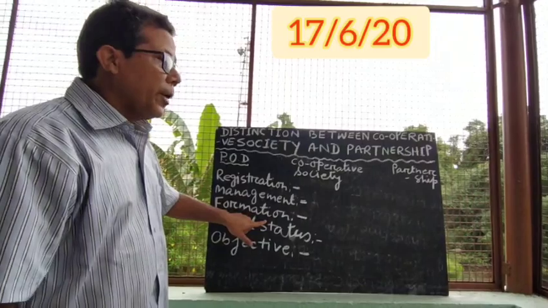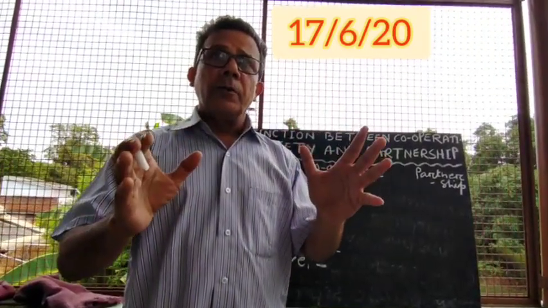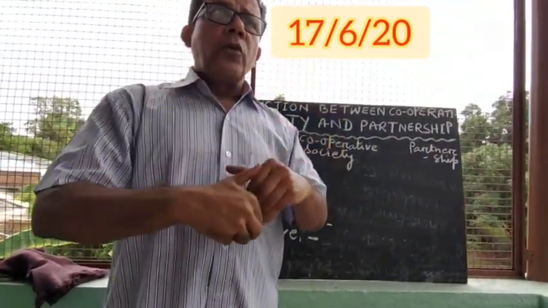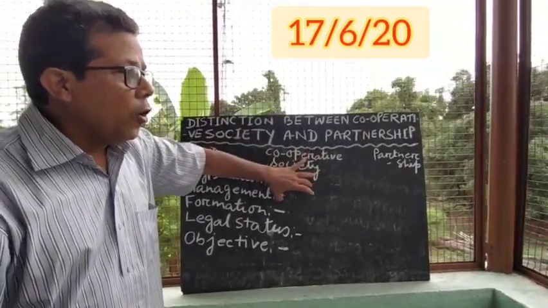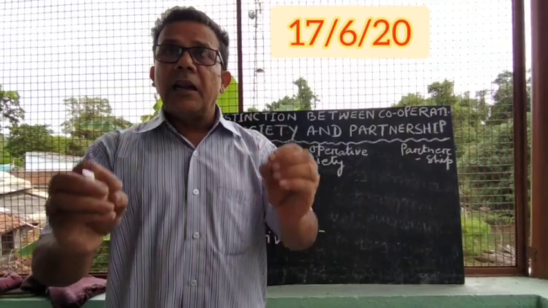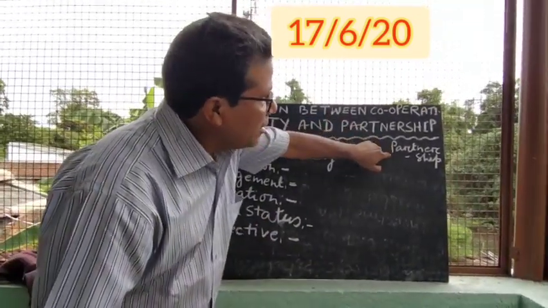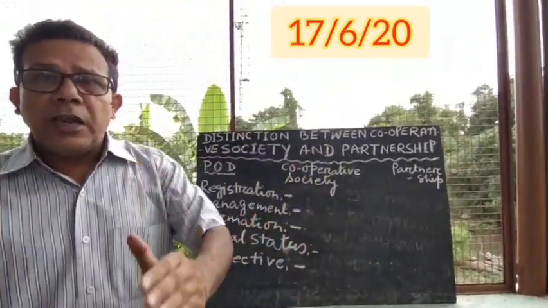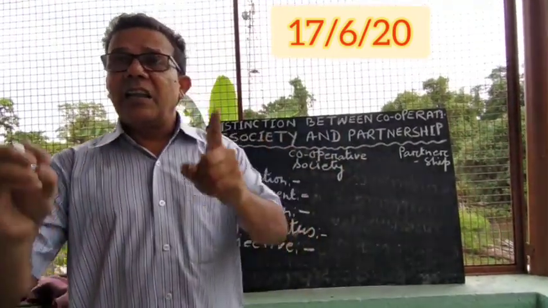Next coming, formation. Now, whenever you are going to form any organization, in what way you are going to form it? So basically, cooperative society has been formed under Cooperative Societies Act 1912. On the other hand, the partnership business is basically been formed as per the Partnership Act 1932.